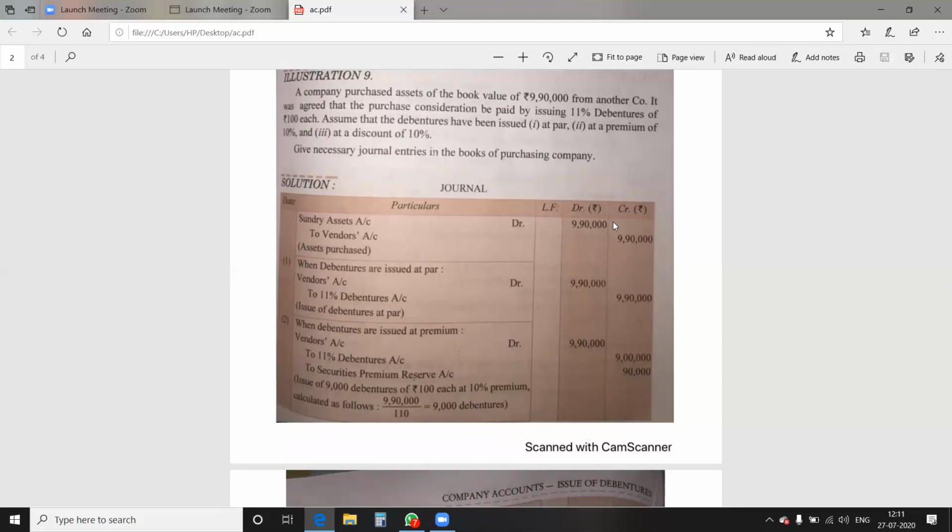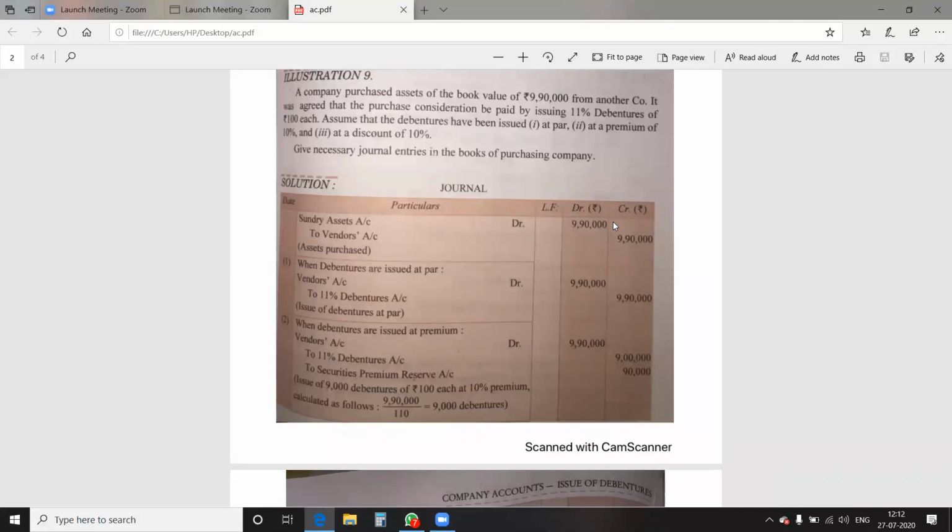First of all, the entry for purchase of assets is to be done. The entry will become sundry assets account debit to vendor account, 9,90,000. Asset is purchased from the vendor for consideration other than cash. At the time of issue of debenture, the entry will be passed: vendor account debit to 11% debenture account. What does 11% show? I told you earlier, it is the rate of interest given to the debenture holders. So 9,90,000, again this entry is to be done.